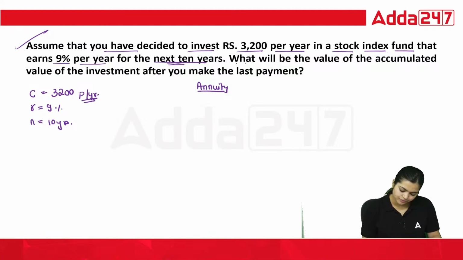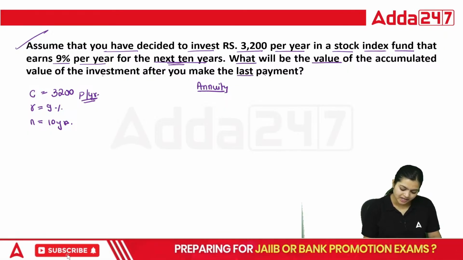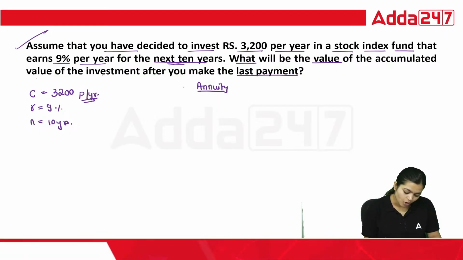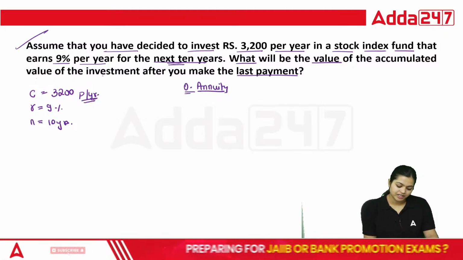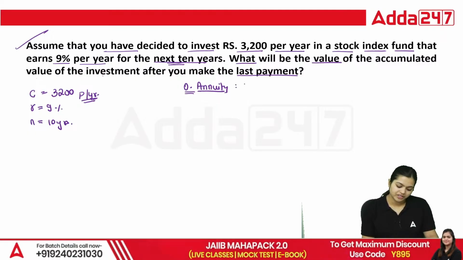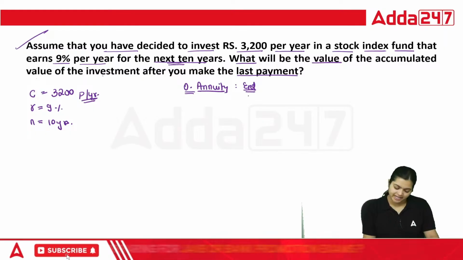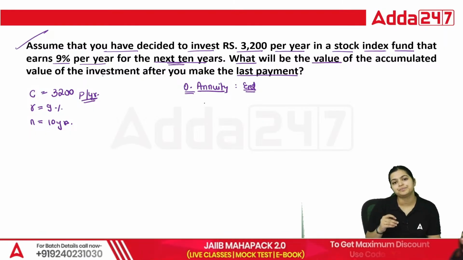If you read it here, what will be the value of the accumulated value of the investments after you make the last payment? So you can take this as your hint that they are asking not just annuity but ordinary annuity. Ordinary annuity means when you invest at the end, you are making investments at the end of the time period. But they are asking value for what? Today's value or future value.